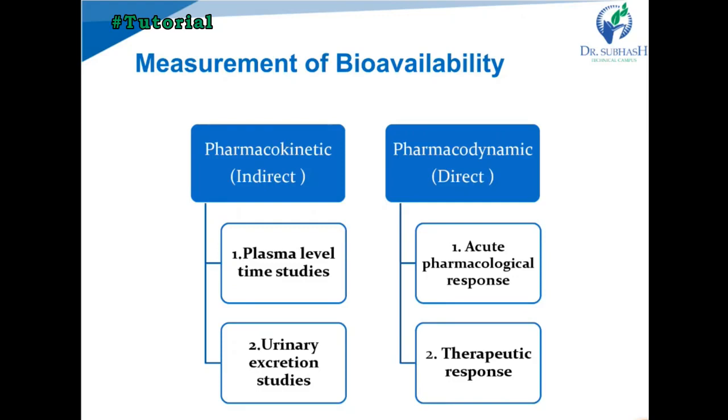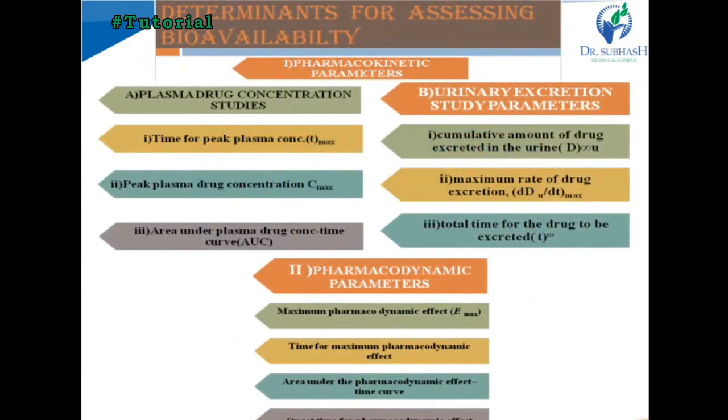The second method is the pharmacodynamic method, or we can call it a direct method. In that, we directly look at the pharmacological response based effect profile. The first is the acute pharmacological response, and the second is the therapeutic response. In acute pharmacological response, we directly evaluate or measure various parameters like change in the ECG, change in pupil diameter, and change in blood pressure, and from that we find out the viability. In therapeutic response, we measure the clinical response of that drug.